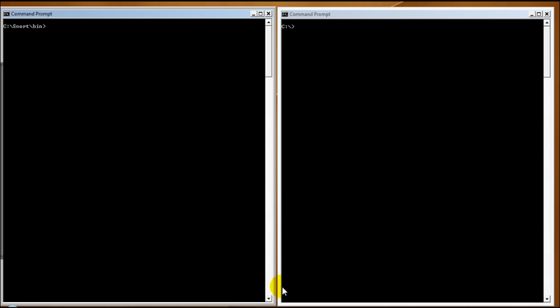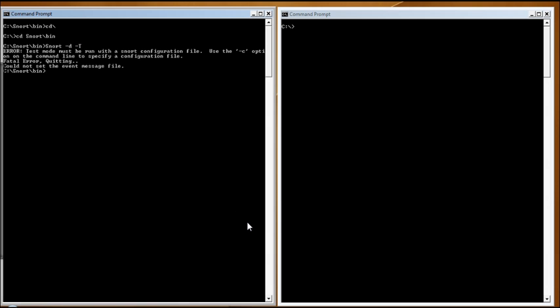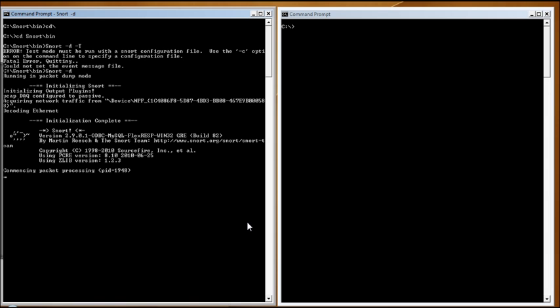So after doing this, you would just type cd slash and go into the snort directory. After going into the snort directory, type snort -dev -T. That is, you are running snort in dump mode with a test check. That is for T. If you run this, there will be an error. You don't need to check it, just ignore it. By typing the d command, it will run snort in the dump mode.